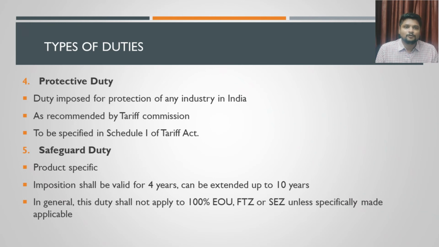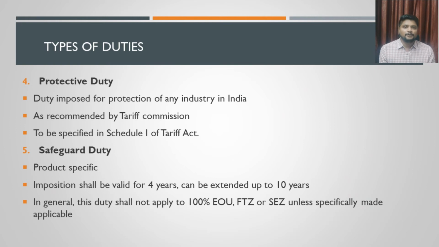See, if you are purchasing some goods from outside India, but the same goods might be manufactured within India also, there would be a separate industry manufacturing the same goods. If you are not buying the goods from these manufacturers, then they will be losing revenue on that. In order to discourage the person from going outside India for importing those goods, they can impose some additional duty which is called a protective duty. This is just to protect the interest of the local manufacturers. Okay, you can clearly understand this in this way.